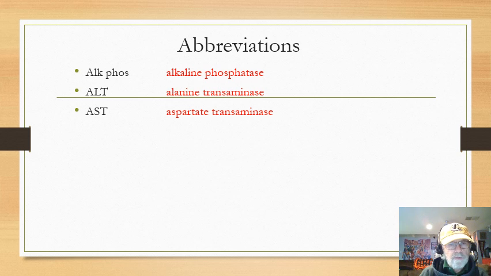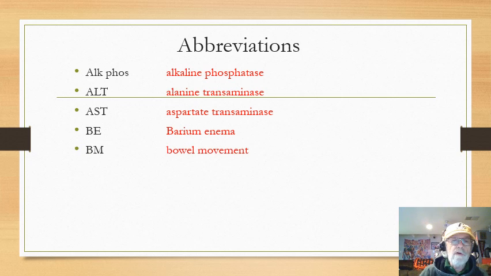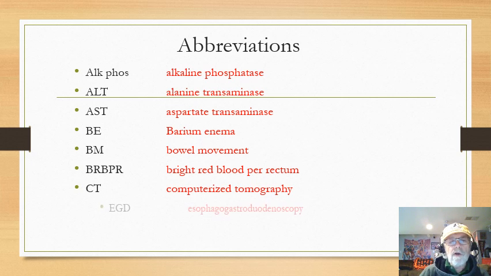So I don't know if I'd specifically ask these on a quiz, but these are some abbreviations that might be helpful to know. BE stands for barium enema. That's why I stick the barium up the bottom end. Okay. BM, bowel movement. That should be an easy one to figure out. Don't worry about this one, bright red blood per rectum. I would forget that one. CT, we know that from before. EGD, that's a good one.